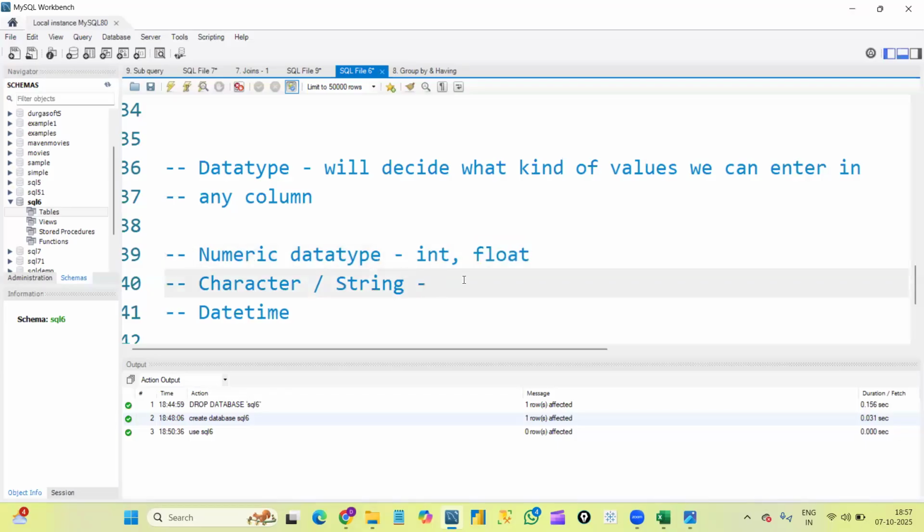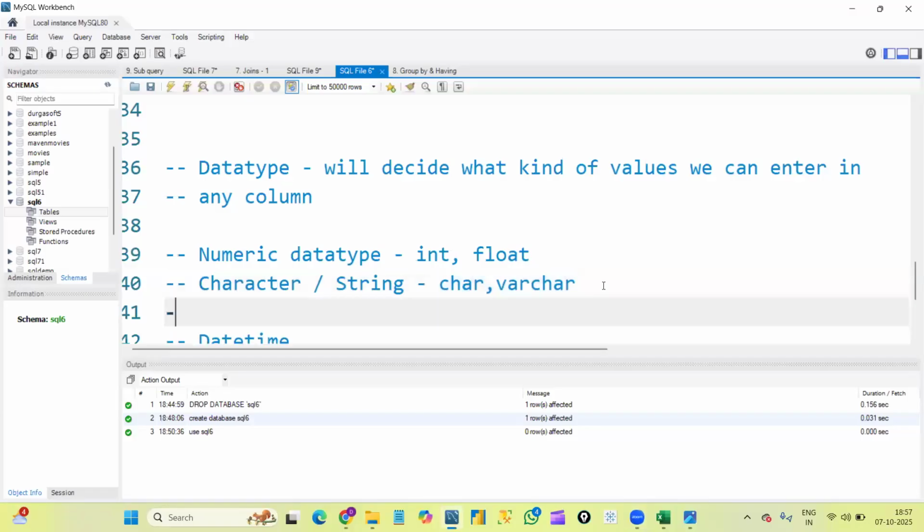Next we have the character or string data type. Here also we have two, that is char and varchar. What is char? What is varchar? In which scenarios will we use char and in which scenarios varchar? I'll explain in a while. But let me tell one more point here. Whenever we are defining character data, we will define the size also. I'll explain this point while creating the employees table. We will define size whenever we are giving textual or character data.